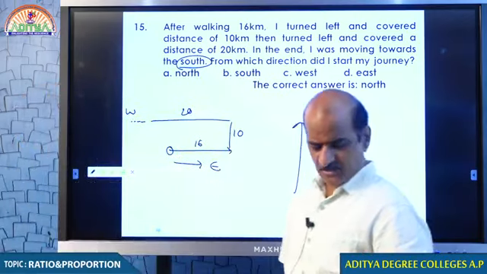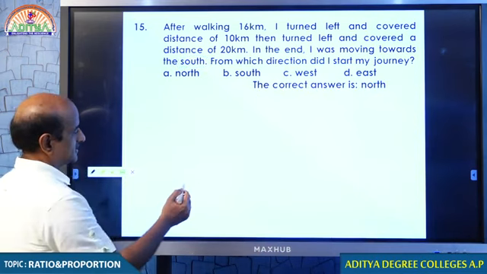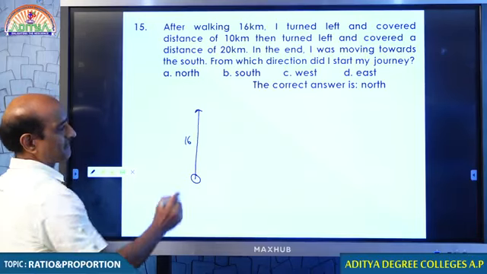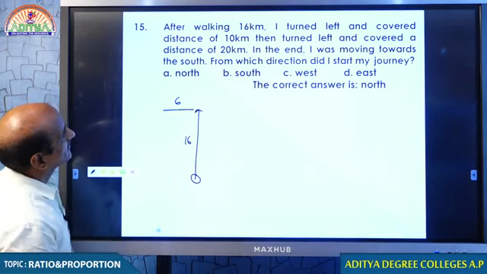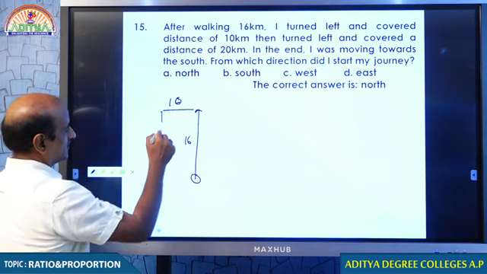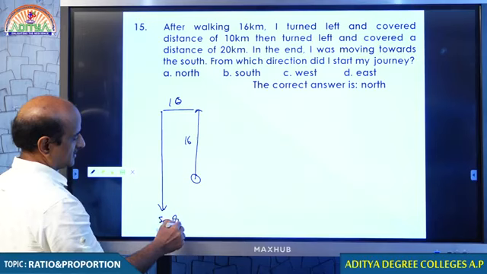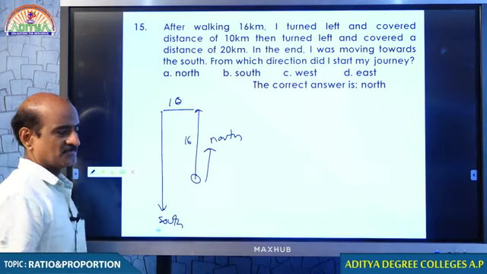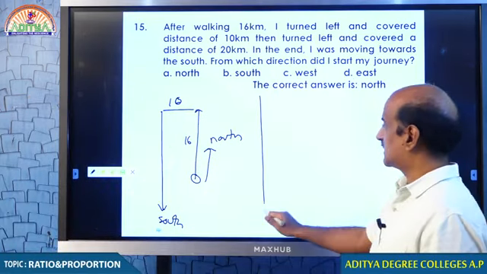Probably this question is going to be correct if you take your direction north. Now you take north, start. After walking 16 kilometers, I turned left and walked 6 kilometers, 10 kilometers. After that, turning left and going in this direction, this he gave south, therefore he has started off north. This is one way of doing this question. But we can discuss this question in different direction also.